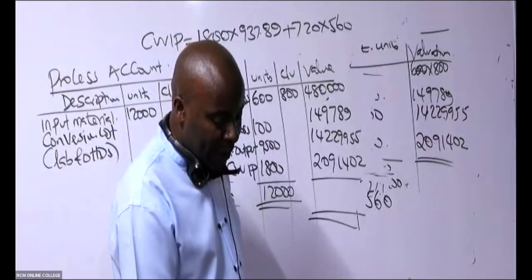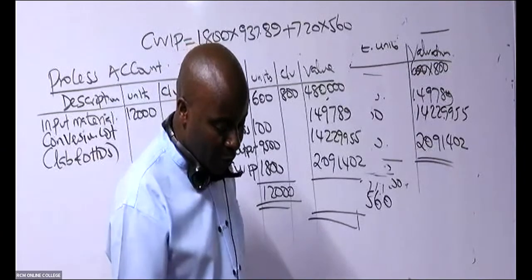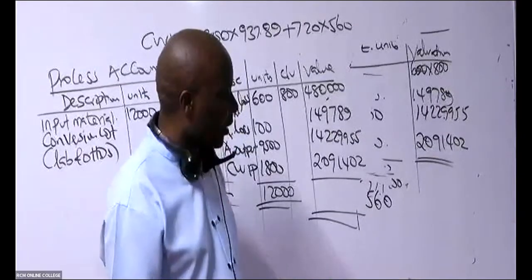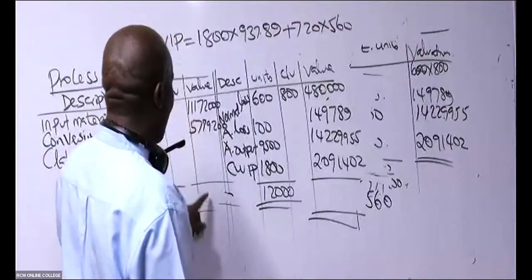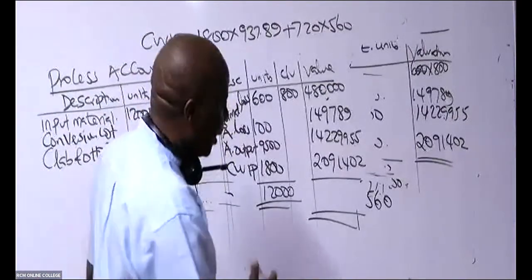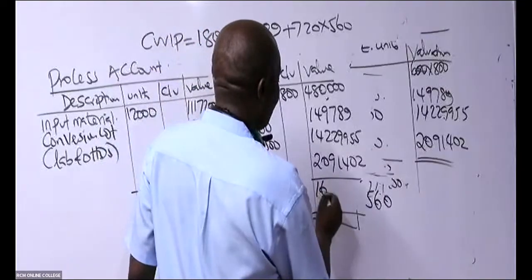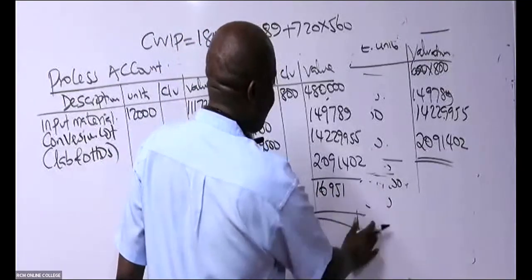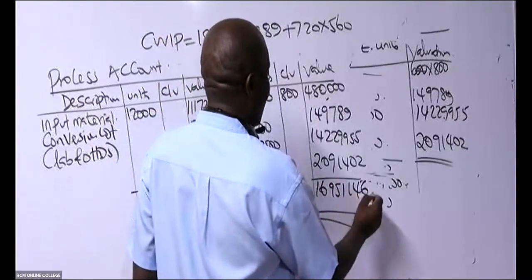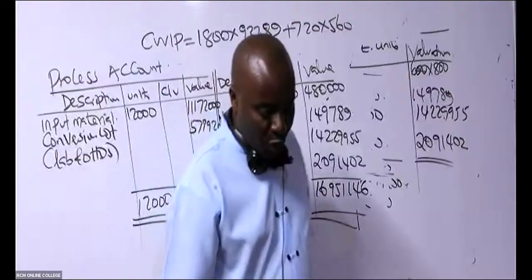It's supposed to be balanced, and if there is a difference because of rounding off errors, it should not be that big. So what is the figure first of all here on the debit side? The credit side, I'm being told it's 16,951,146.